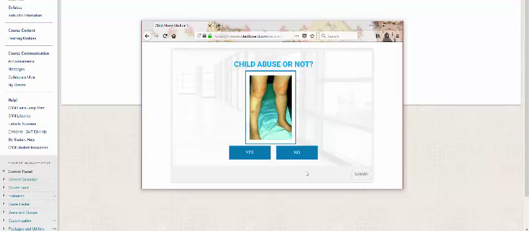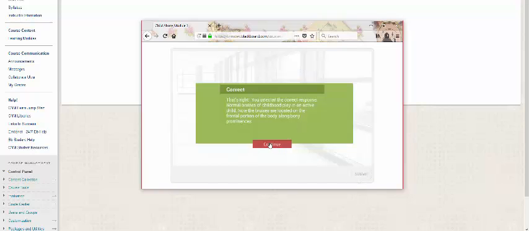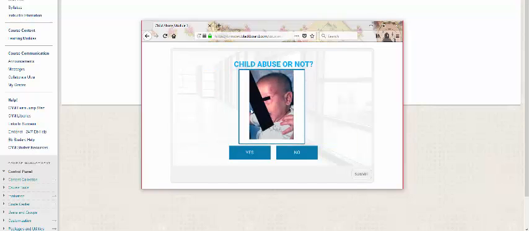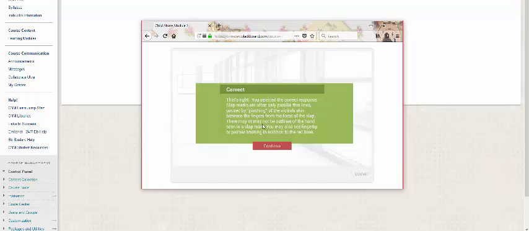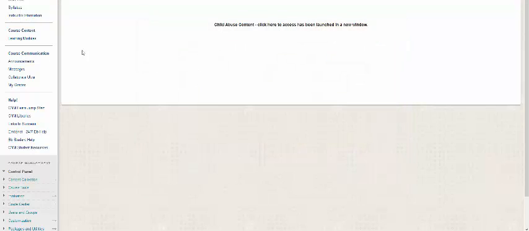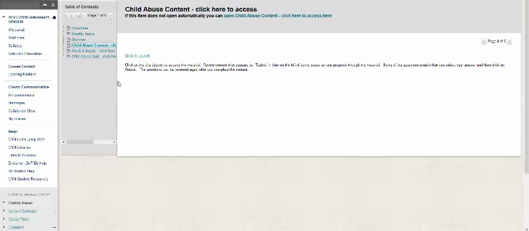So there's a little thing here with pictures, and this is what the instructions talked about. So you look at the picture and determine, is it child abuse or not? I'm going to say no to this one. So when I select the answer, I then must click on submit. And then when I click on continue, I get another picture. I'm going to say yes, and then click on submit, and you get feedback with each one. So make sure that you do that. I'm going to close this right now, and then I should be back in the module.